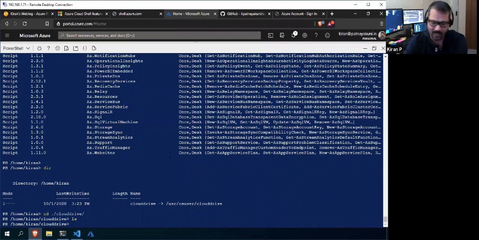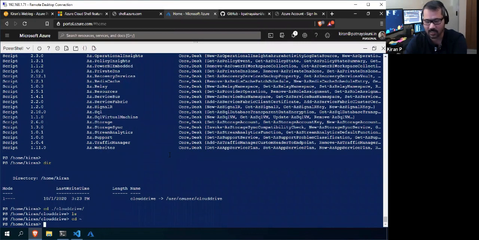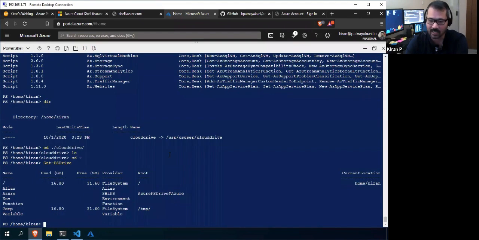Now the thing that I wanted to show you is the Azure Cloud Drive. If you run Get-PSDrive to list all the drives, you see our file system drives, and this is the one I'm talking about, Azure.